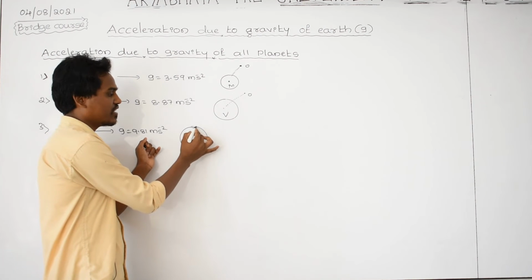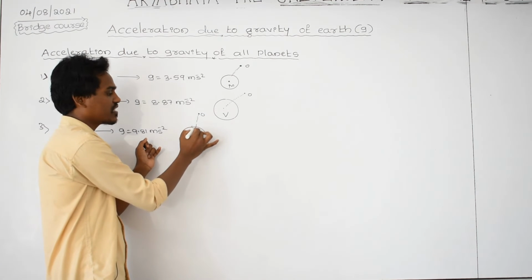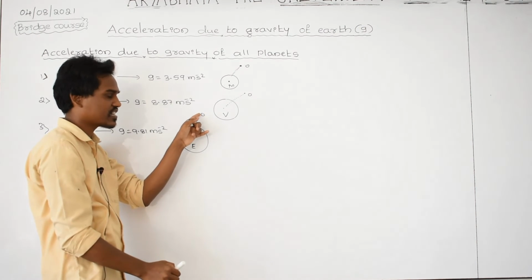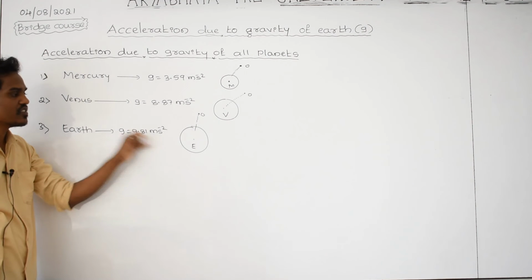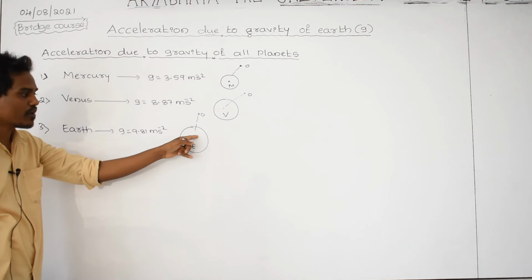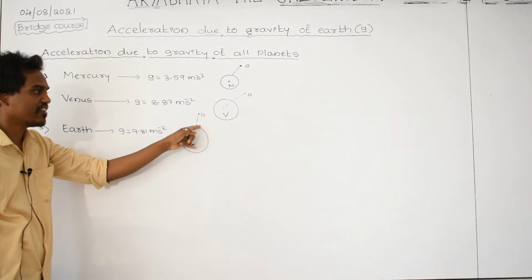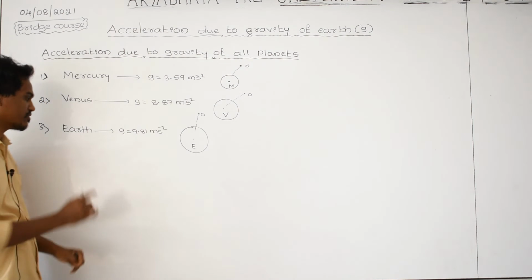From the surface, take one object to a certain height and leave it. Whenever this object is accelerating in the downward direction, check its acceleration. You are exactly getting it as 9.81 meter per second square. More mass, more gravity, and the object is moving very fast compared to those two cases. That is 9.81 meter per second square.